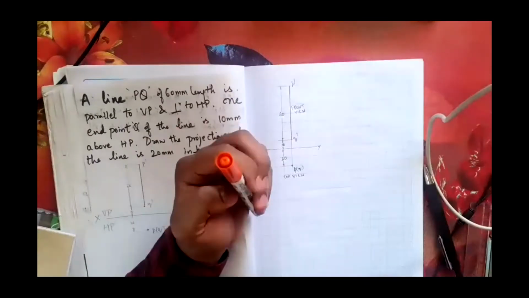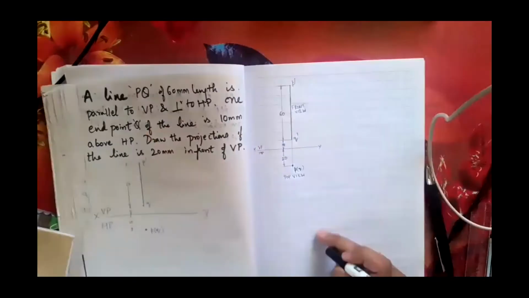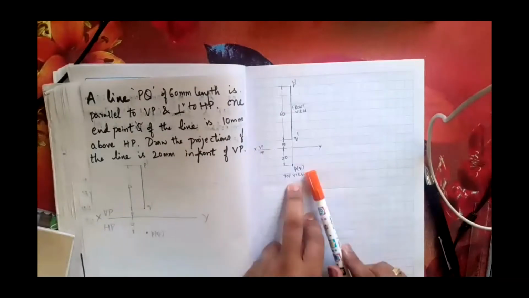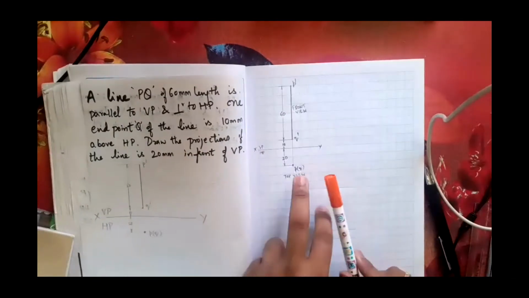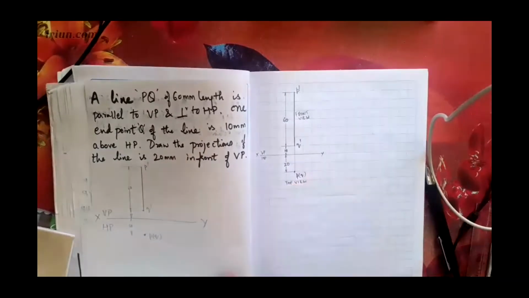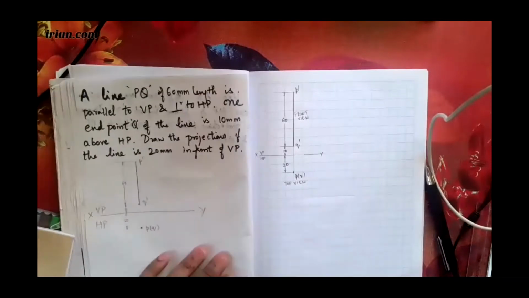If you go wrong here, you will lose marks. If you go wrong in annotating this in a wrong way, obviously you are going to lose marks. That is very, very important. Any doubts? We'll continue.